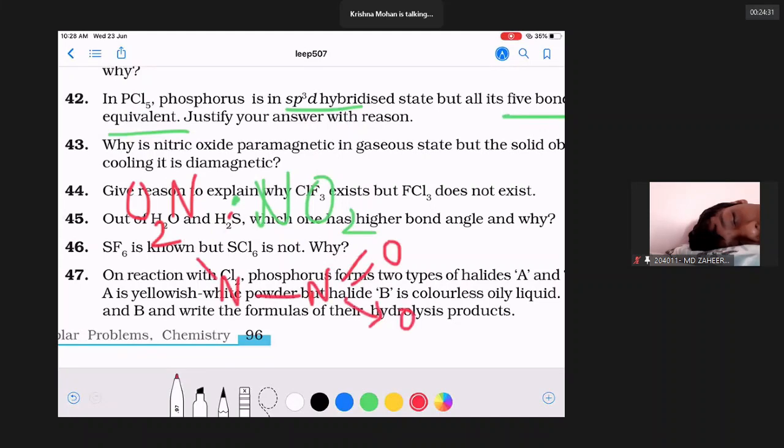It is like this. In N2O4, there is no unpaired electron. Therefore, N2O4 is diamagnetic, whereas NO2 is paramagnetic because it has an unpaired electron. Are we clear? Yes, sir. Clear.